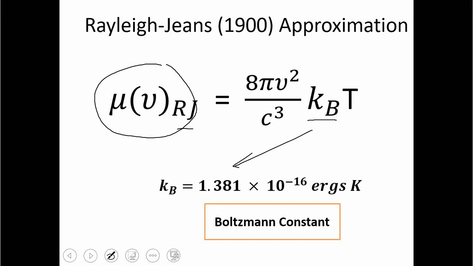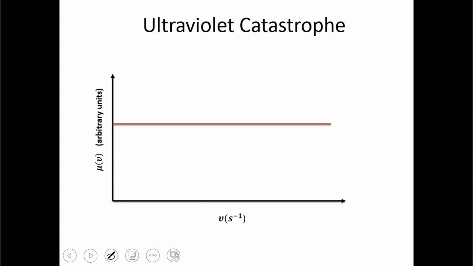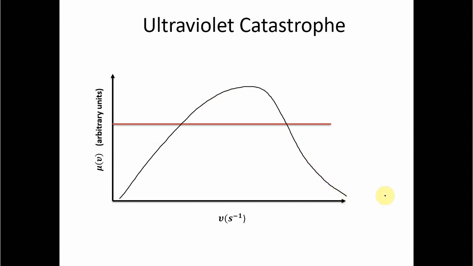So if you plot this against the expected one, let's say this is the experimental observation of the blackbody radiation spectrum, the distribution of radiant energy over the frequency. What happens is that for the lower frequencies it matches the spectrum very well, but when you reach here, you see that the Rayleigh-Jeans formula keeps going upward in this line.